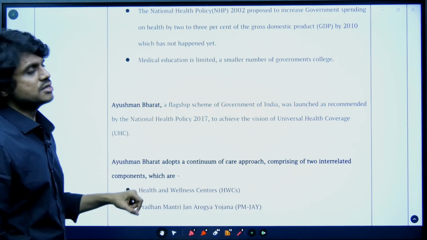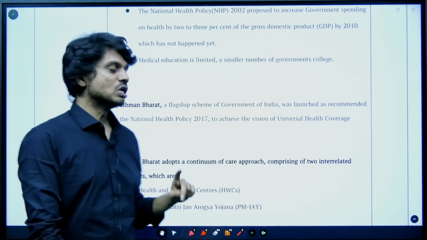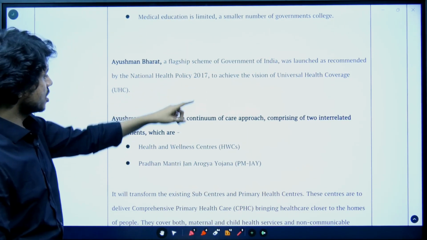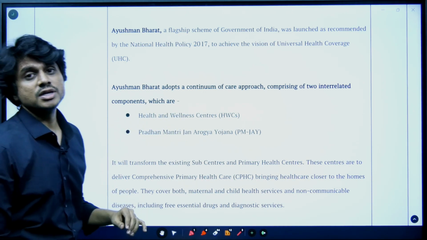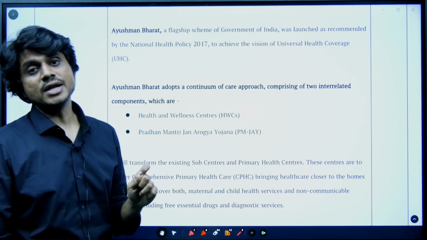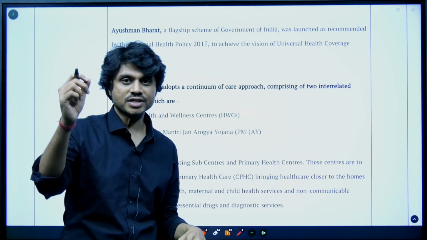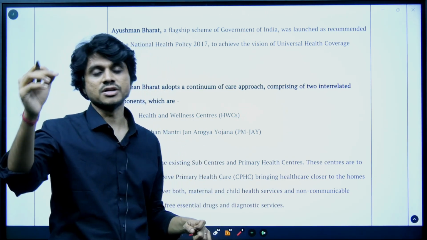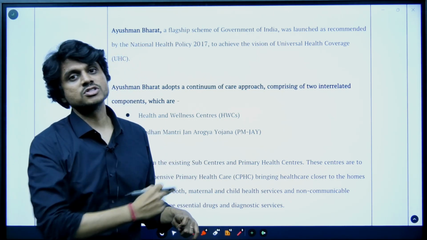So in order to handle this, the government has come up with Ayushman Bharat. Ayushman Bharat has two major components. One is the health and wellness centers. These health and wellness centers are nothing but the strengthening of your primary healthcare centers. Okay, the government will invest very well. There is a declaration called the Astana Declaration. UPSC has already asked a question on the Astana Declaration about the importance of primary healthcare.